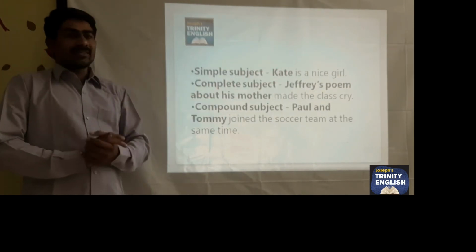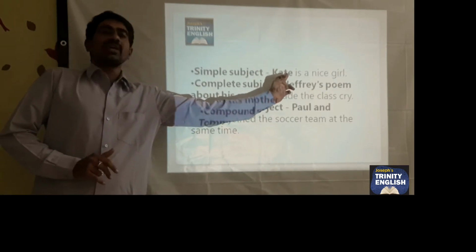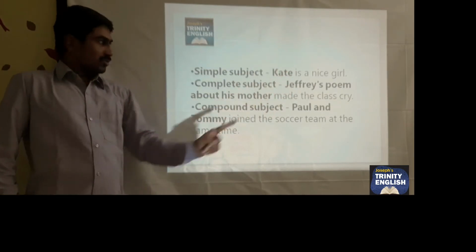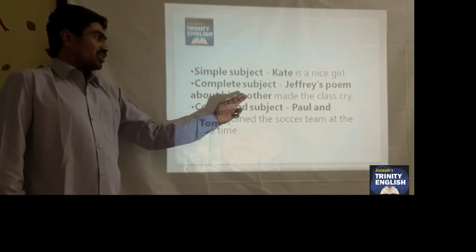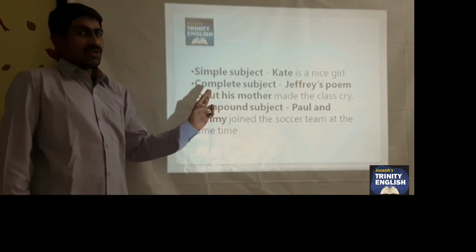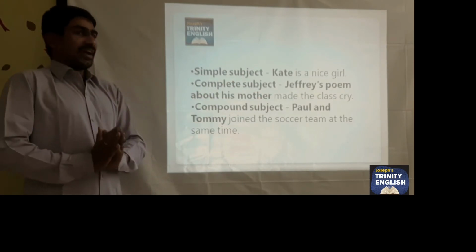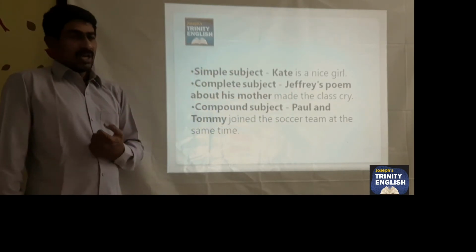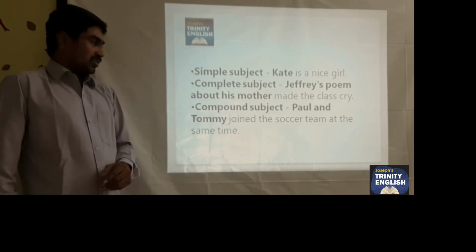When you look at the examples, Kathy is a nice girl. So here this is a simple subject, as only one word is used as a subject. Complete subject: Jeffrey's poem about his mother made the class cry. Here, a group of words worked as a subject. A subject can be simply identified if it is before the main verb or a helping verb. The part before the main verb or the helping verb is known to be the subject.